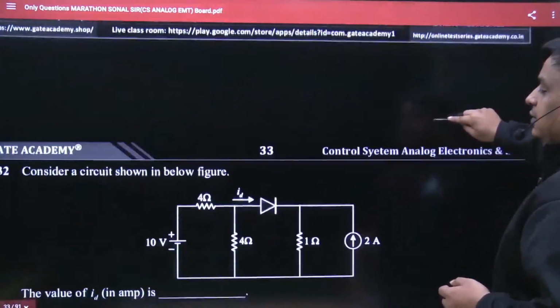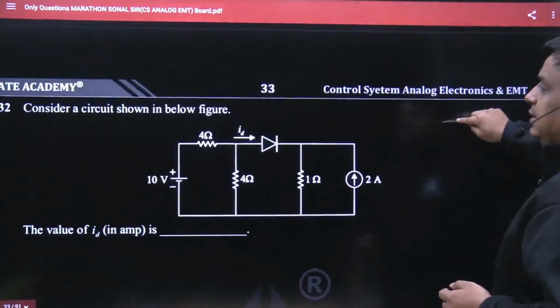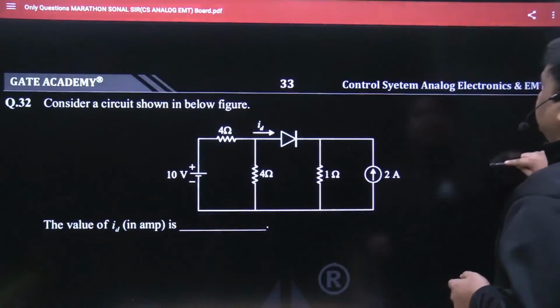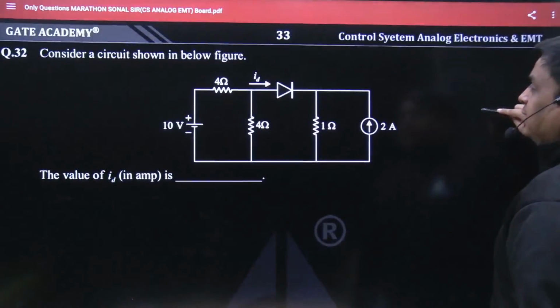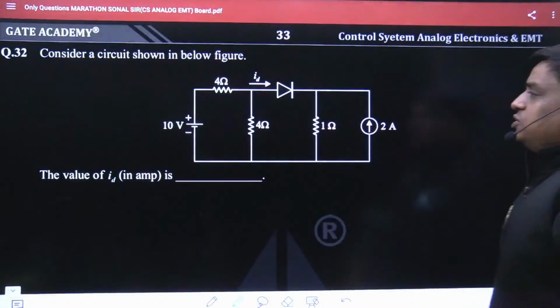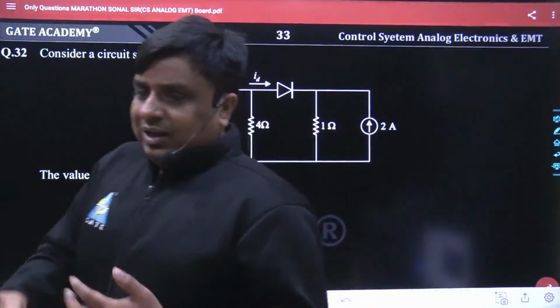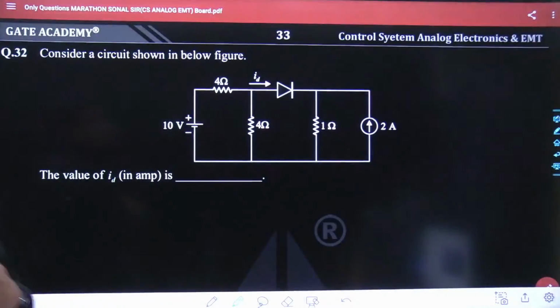Probably almost all must have enjoyed this problem. Suddenly they had given the wrong answer, and this sort of mistake can take place in the GATE examination, and you have to avoid it. That is why I have brought this many questions in front of you, so that you will be a little bit more comfortable in the GATE examination. So this problem had come in front of you.